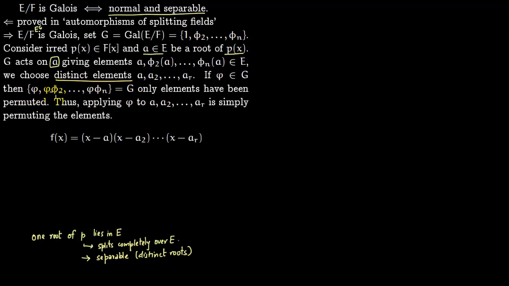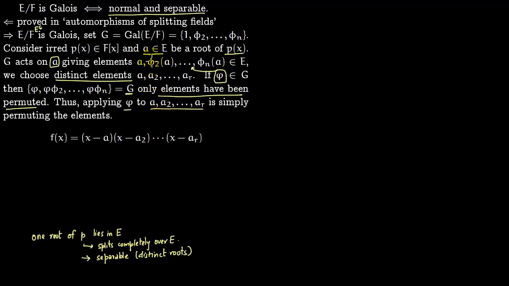You again get the group G, only the elements have been permuted. So if you take this varphi and apply it here again, you're just going to permute them. You're still going to get these distinct elements a to ar. So applying varphi will still give you a to ar. It's simply permuting the elements.